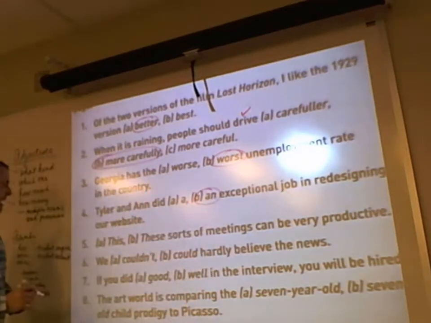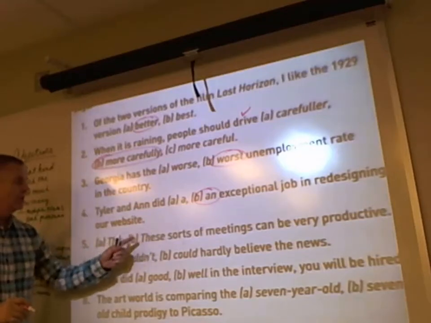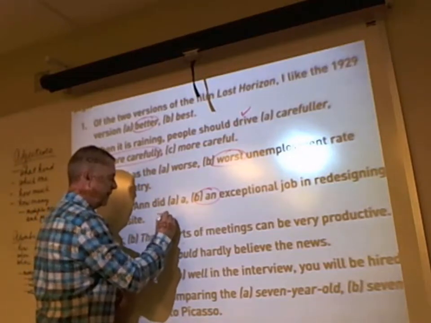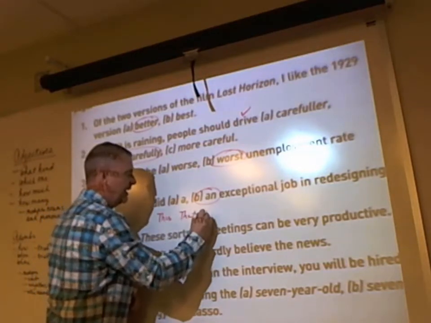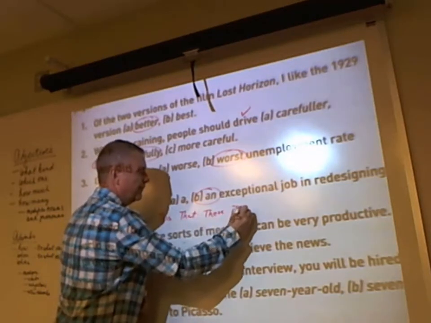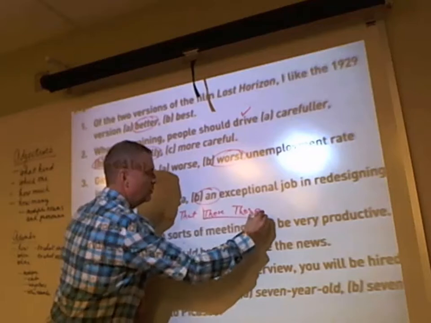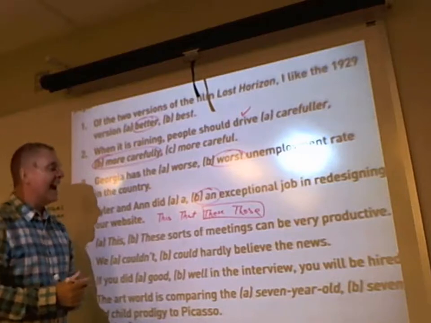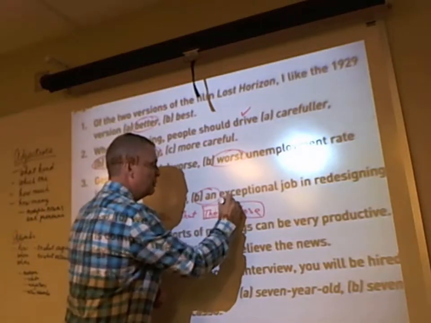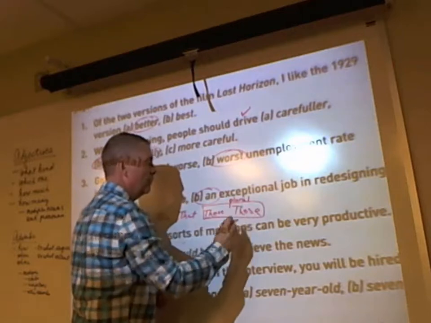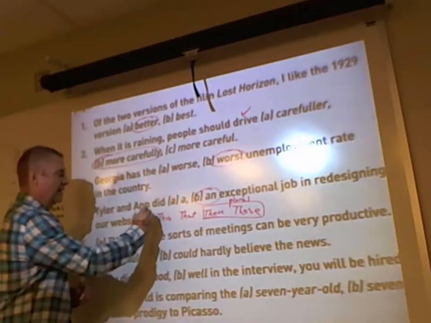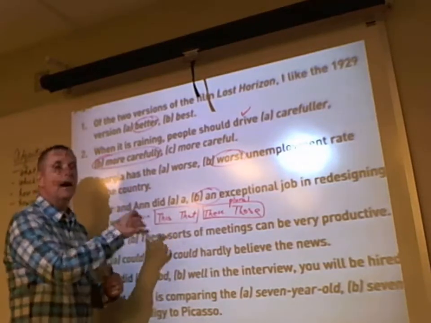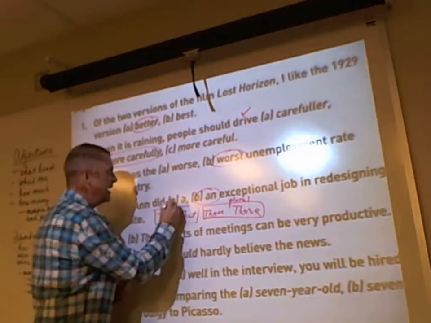Okay, number 5. This sorts or these sorts. There are 4 demonstrative pronouns, which are this, that, these, and those. These and those are pronouns sometimes functioning as adjectives. These and those are considered plural and would be used before plural nouns or pronouns. This and that are pronouns that function as adjectives sometimes, and whenever they modify a noun or a pronoun, they modify singular nouns and pronouns.